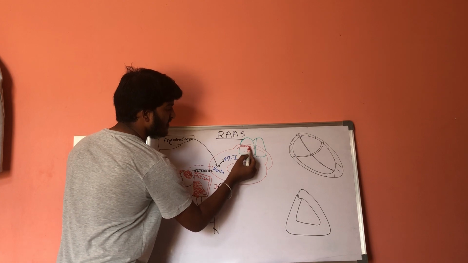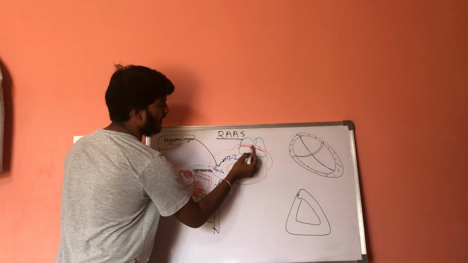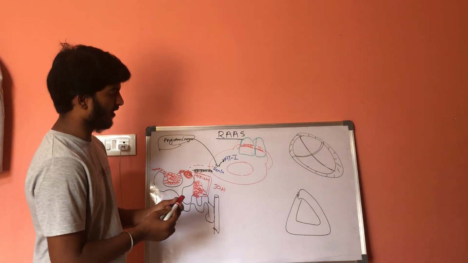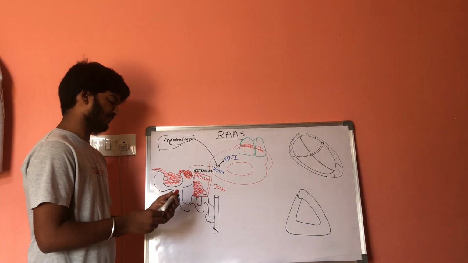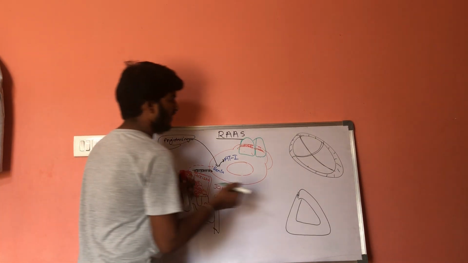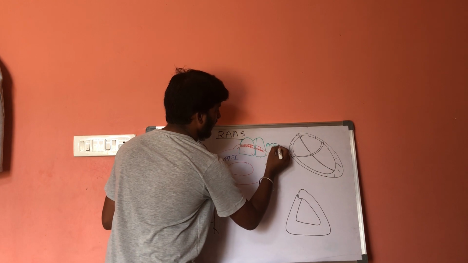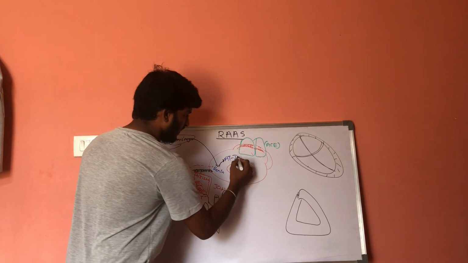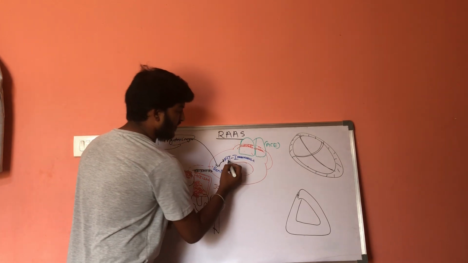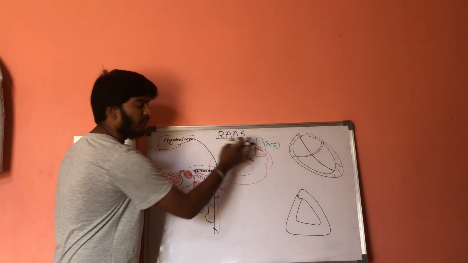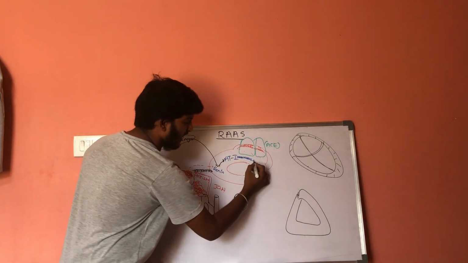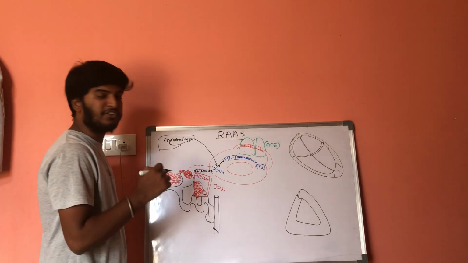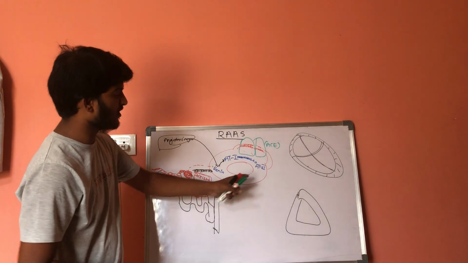The endothelial cells of these blood vessels consist of a special enzyme called angiotensin converting enzyme. This angiotensin 1 will work along with the angiotensin converting enzyme and will convert angiotensin 1 into angiotensin 2. Now, angiotensin 2 is present in the circulation.